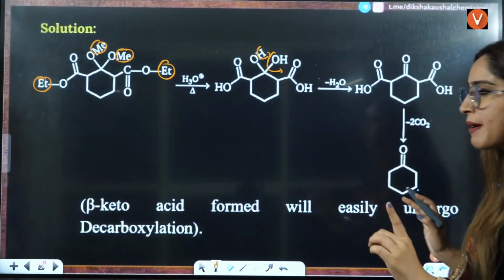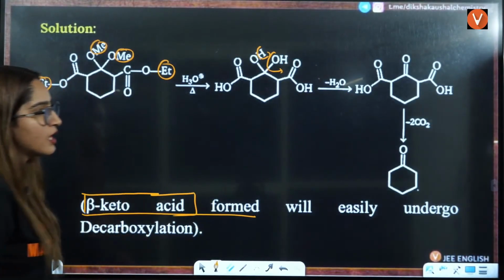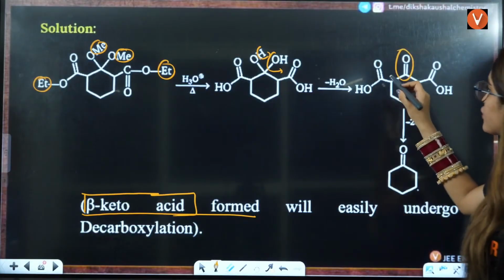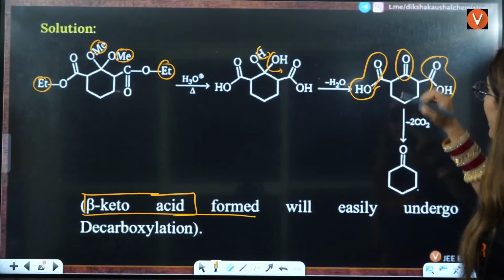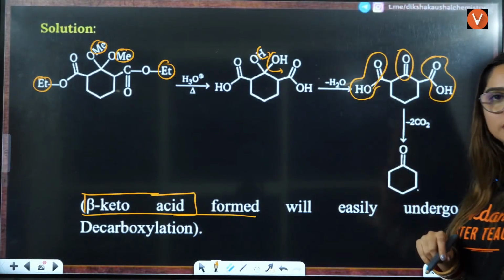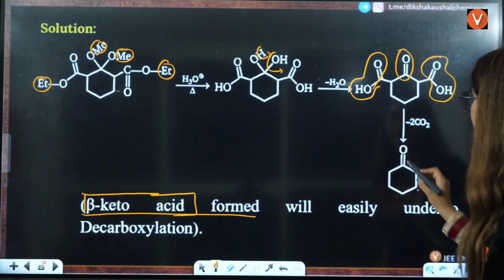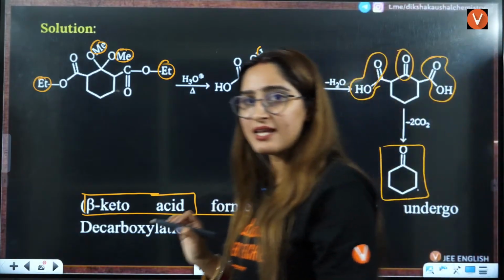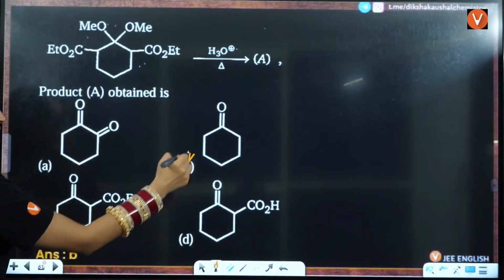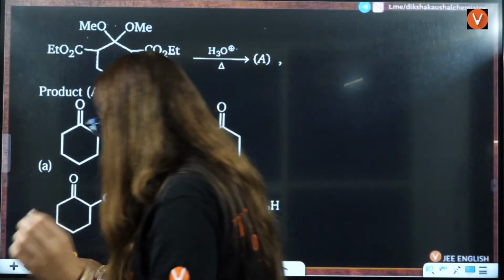But after this, you need to remember that when you have a beta keto acid, that will easily undergo decarboxylation. So on this position, what you can see over here, you have C double bond O, and C double bond OH, right? What will happen here? Both will undergo decarboxylation. Carbon dioxide will be eliminated, and hence you will have the formation of this ketone, right? Okay, understood? So that was the important point here. The last step was very, very important, that it will undergo decarboxylation in the acidic medium, right?